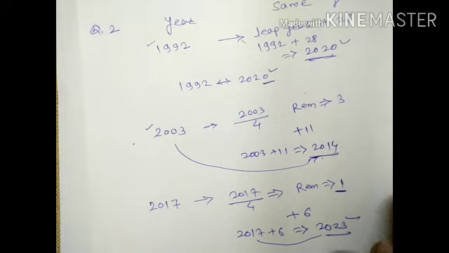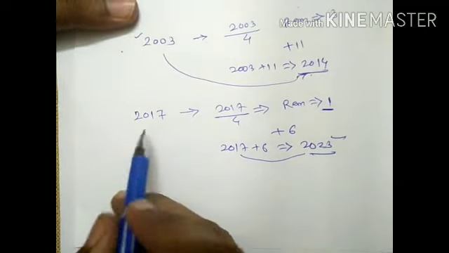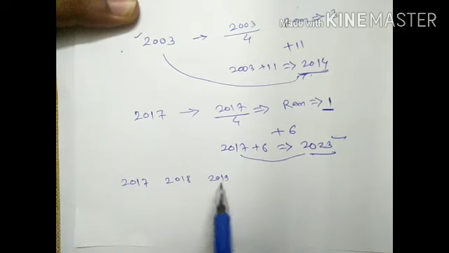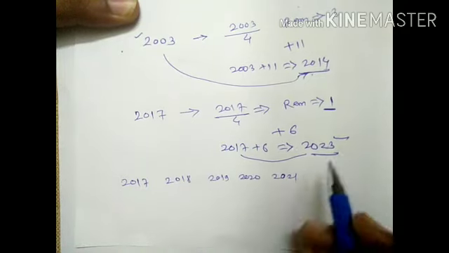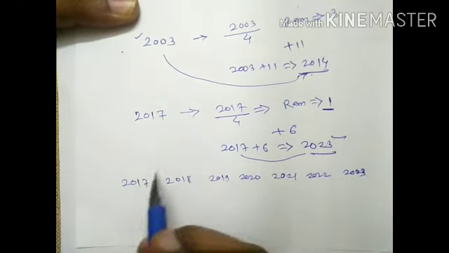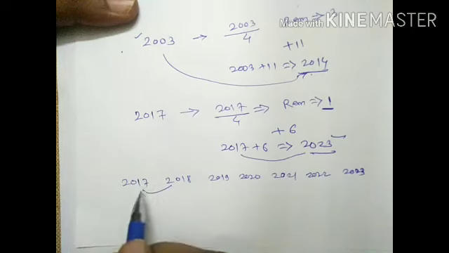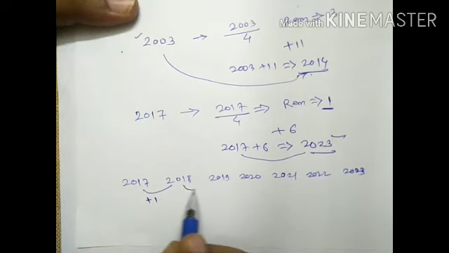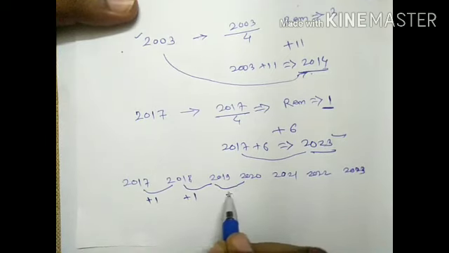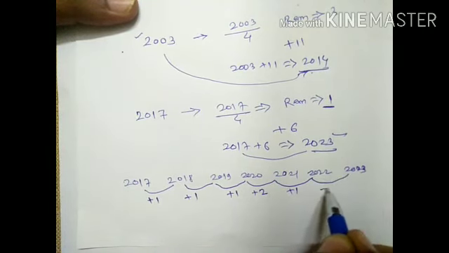There is one more approach to find out the same year. We will see with this example, 2017. From 2017, 2018, 2019, 20, 21, 22, 23. What is another approach? Just find out the odd days. 2017 to 2018 means in 2017 there is one odd day. In 18 there is a 1, as it is a normal year. Normal year has one odd day. 19 is 1. In 20 it is 2. In 21 it is 1. In 22 again 1.